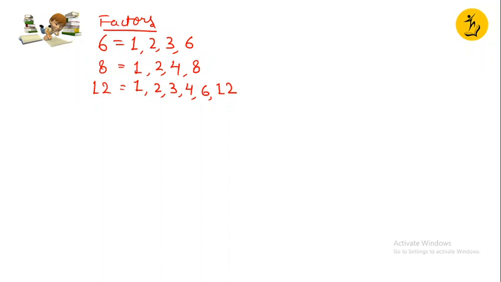8 is also divisible by 1. Means if you are going to divide 8 by 1, obviously you will multiply it with 8 and it is divisible, right? And if you want to divide 12 by 12, obviously you will multiply with 1 and so it is also divisible. So what can I see common here? That every number is divisible by 1.